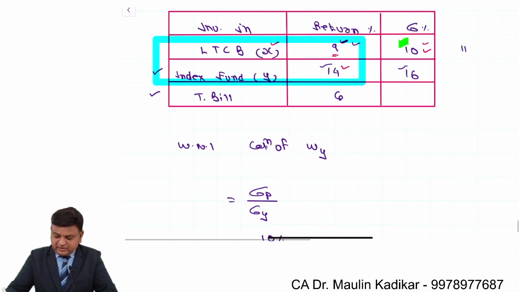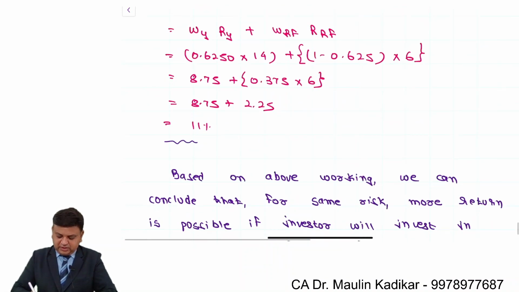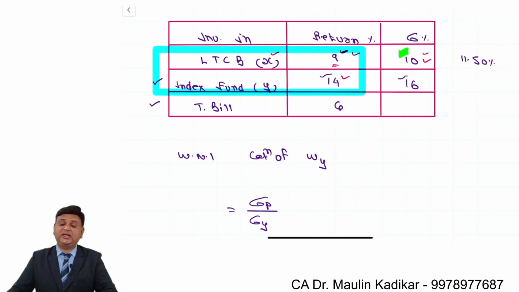So this 11.5% is of course exceeding the 11 percentage. That is the return that we have found over here. So in terms of the return, yes, the return is more than 11 percentage. However, the story does not end over here. If at all you make investment in these two, then what would be the standard deviation is required to be computed.